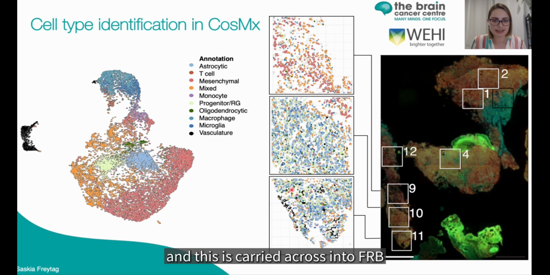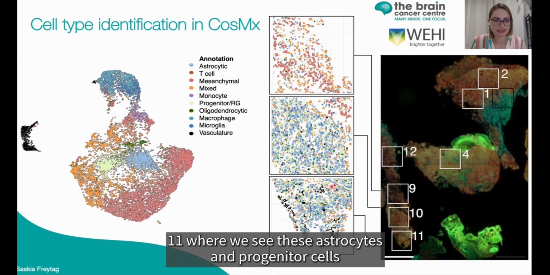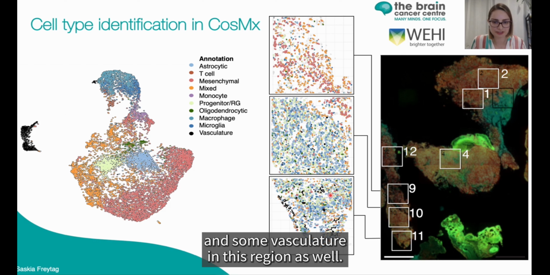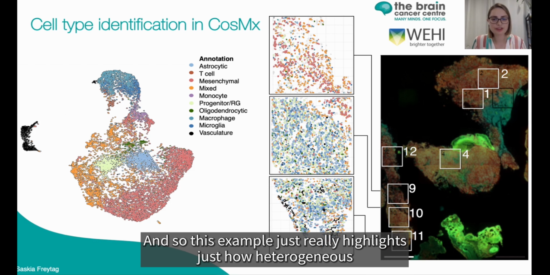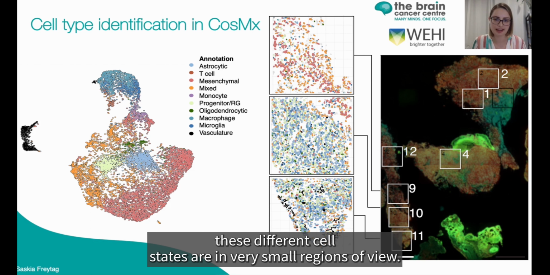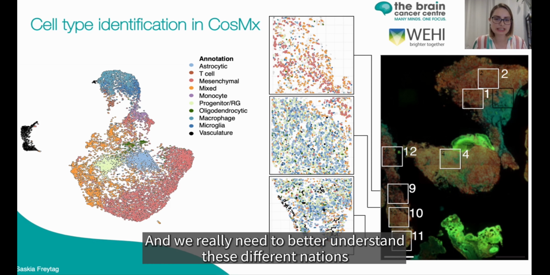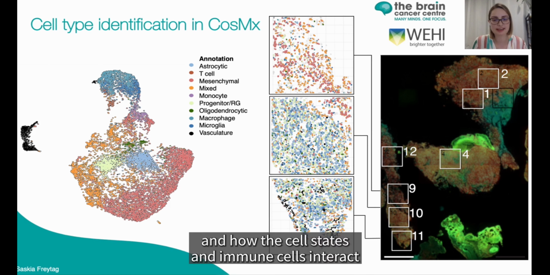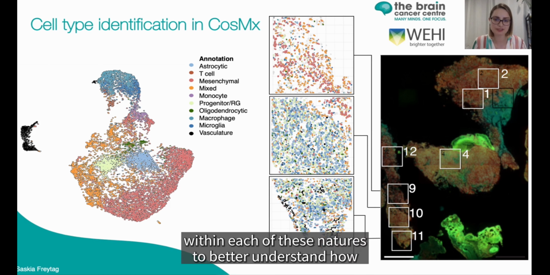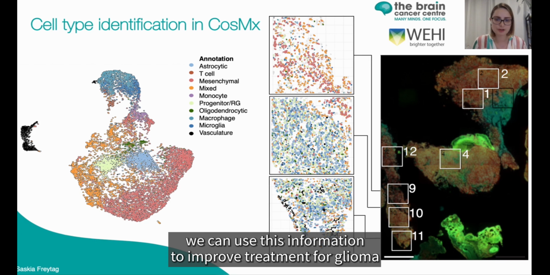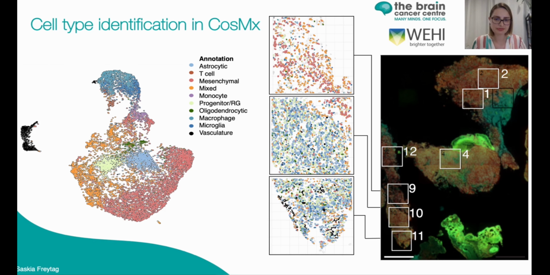And this is carried across into FOV 11, where we see these astrocytes and progenitor cells and some vasculature in this region as well. And so this example just really highlights just how heterogeneous these different cell states are in very small regions of view. And we really need to better understand these different niches and how the cell states and immune cells interact within each of these niches to better understand how we can use this information to improve treatment for glioma.